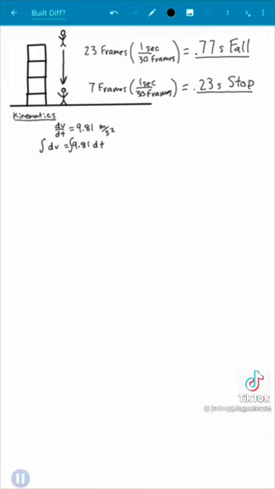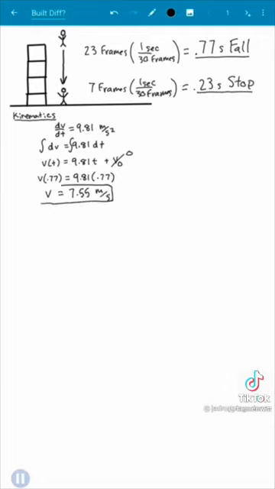This is an indefinite integral, so we get velocity as a function of time is equal to 9.81t plus c, and that c is the initial velocity, which is 0 in our case. Now let's plug in 0.77 seconds to figure out how fast he's going right before impact. This value comes out to 7.55 meters per second. So that's the final velocity right before impact, and since we're now moving on to the impact section, we're going to use kinetics to calculate the force on the body.